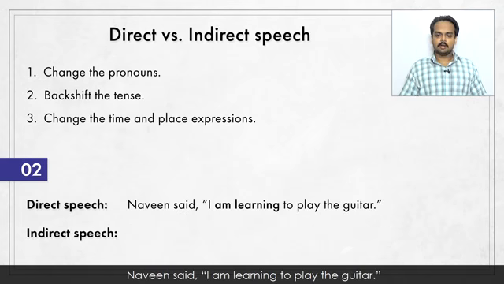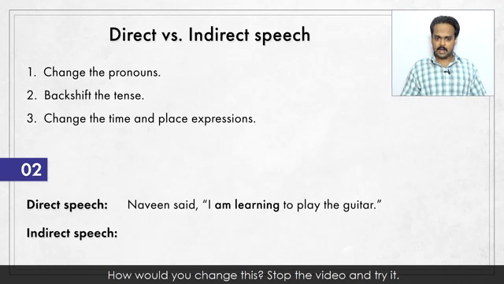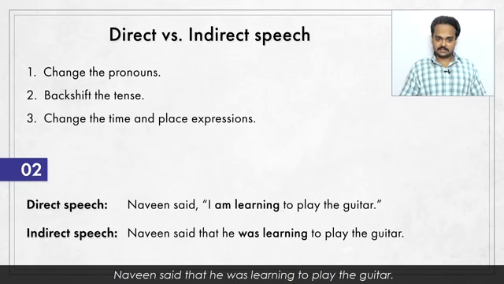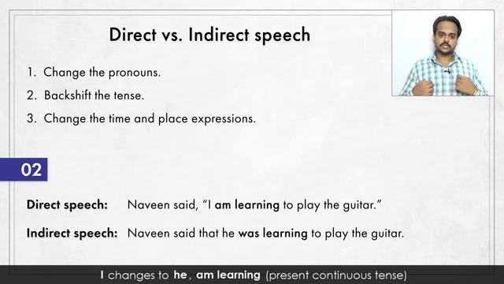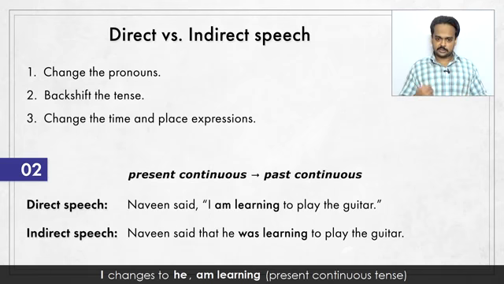Naveen said, "I am learning to play the guitar." How would you change this? Stop the video and try it. Naveen said that he was learning to play the guitar. I changes to he. Am learning, present continuous tense, changes to was learning, past continuous.